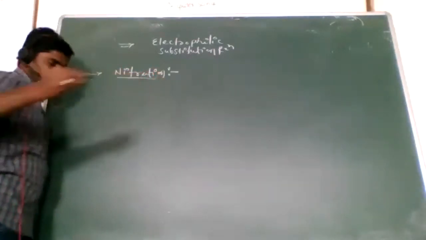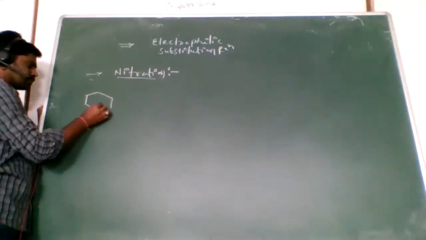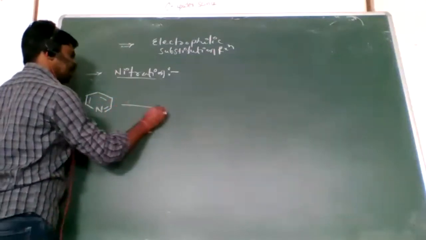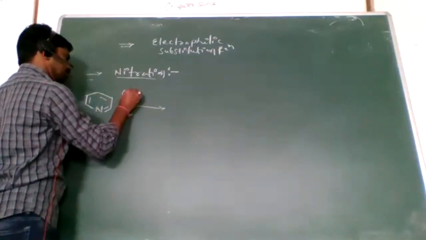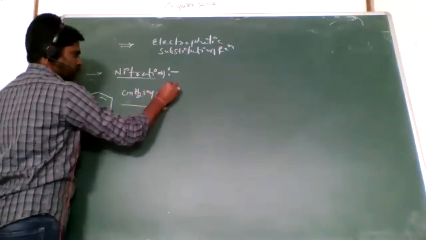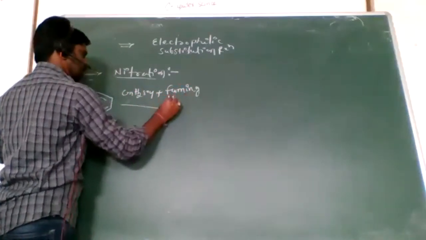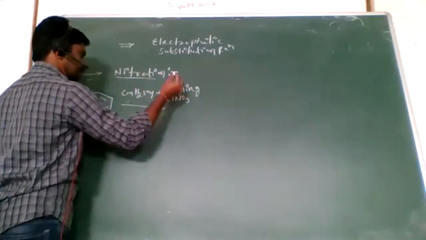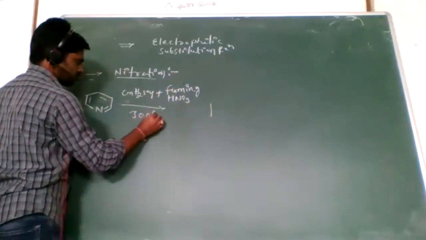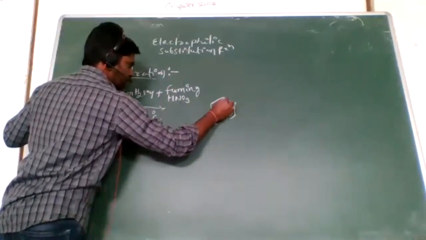Look here. When pyridine reacts with concentrated H2SO4 plus fuming HNO3, nitric acid, at 300 degrees Celsius, we get 3-nitropyridine.